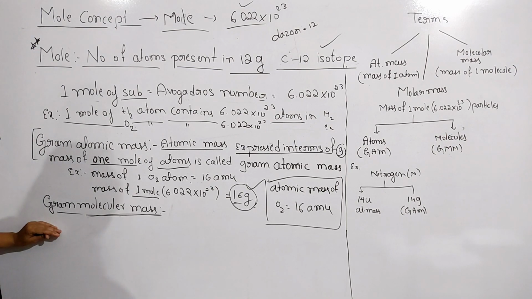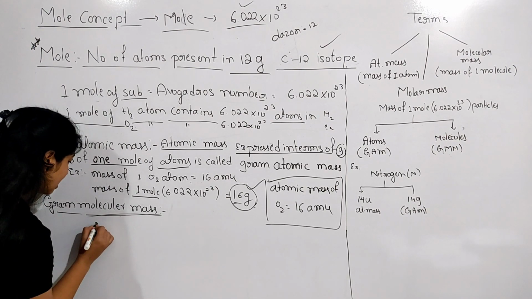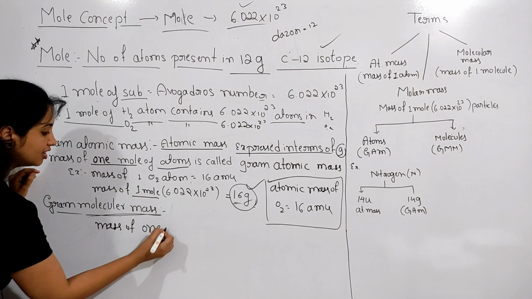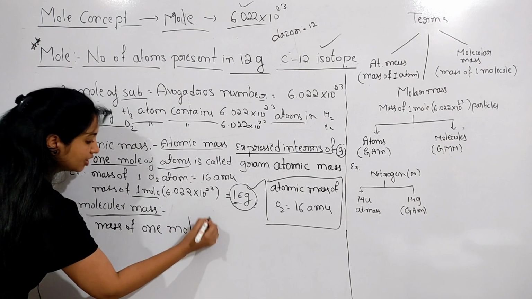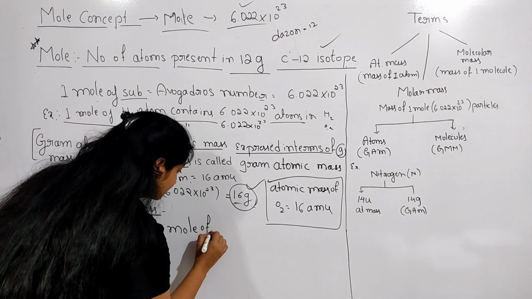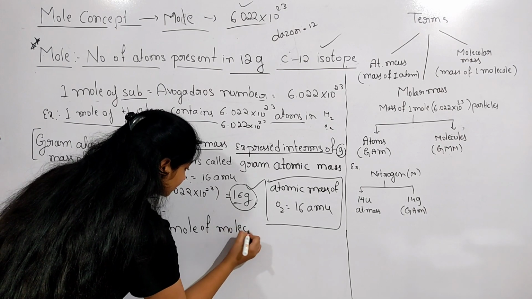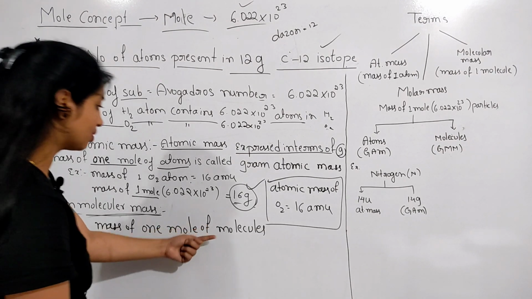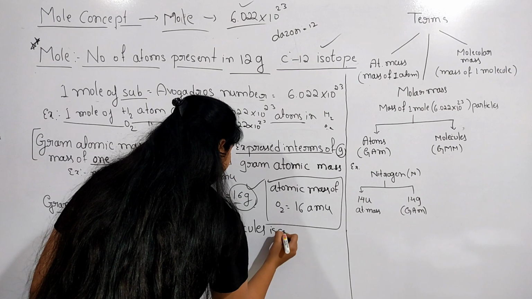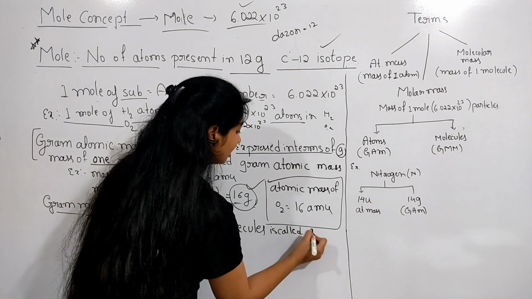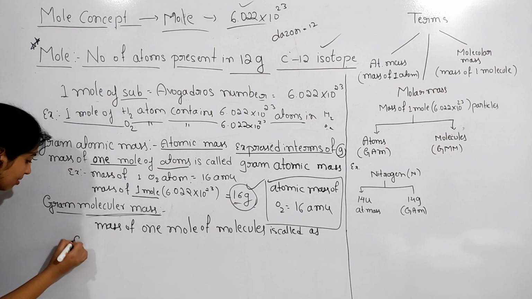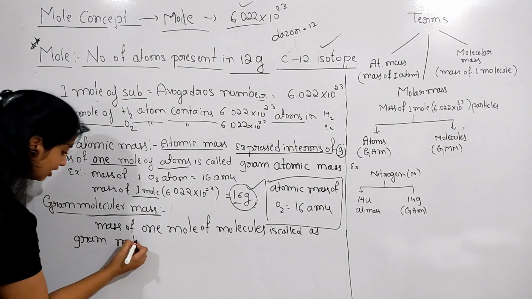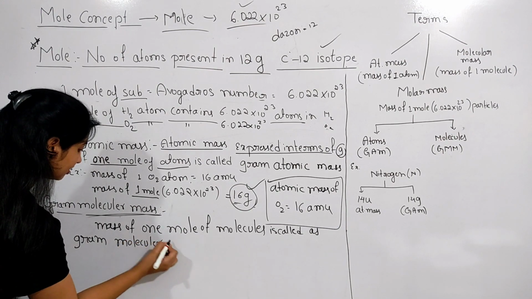The mass of 1 mole of molecules is called gram molecular mass.